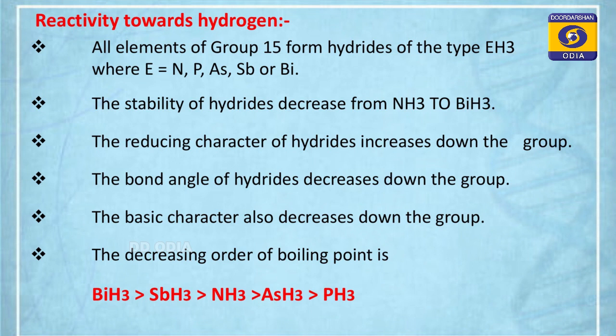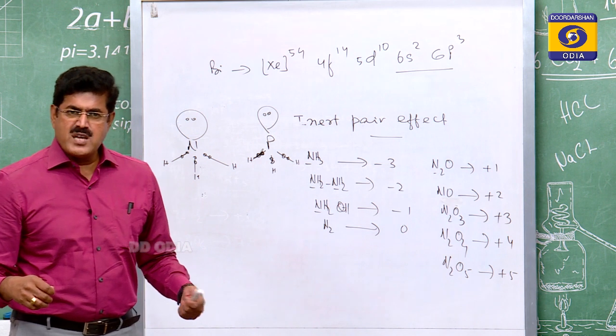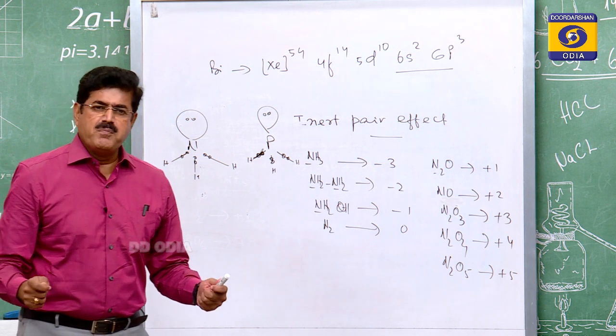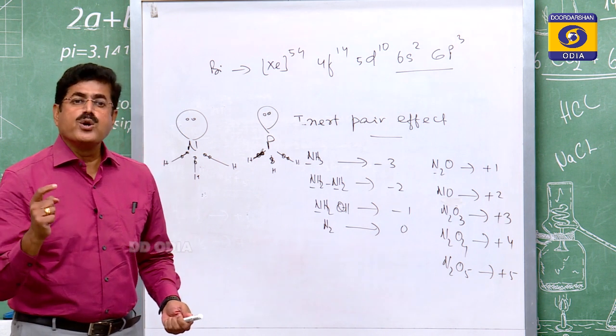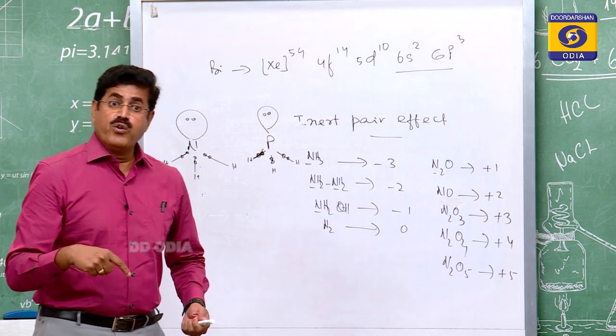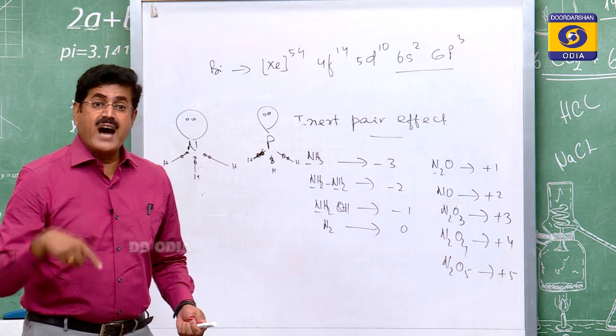Next, basic character. The basic character also decreases down the group. Why? Because nitrogen being smaller in size, the electron pair is available. What do you mean by basic character here? What type of base are we discussing? We are discussing the Lewis basic character as well as the Bronsted basic character. What do you mean by Bronsted base? Proton acceptor. What do you mean by Lewis base? Electron pair donor.